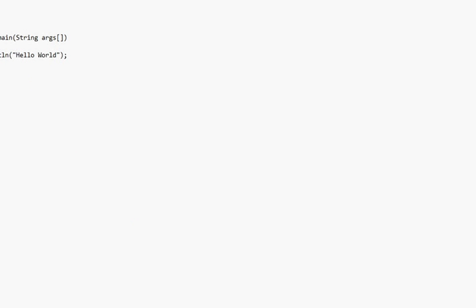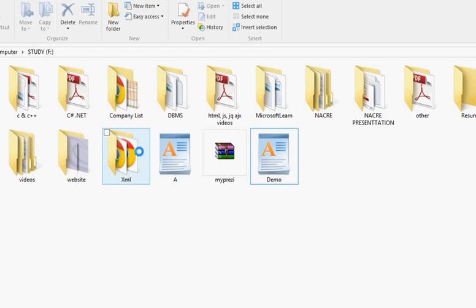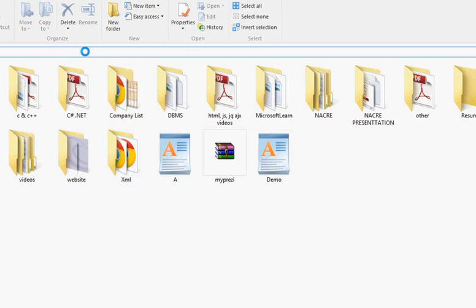Demo is my class, and I created one package p1. I kept this demo file inside F drive. So F drive is my current working directory.